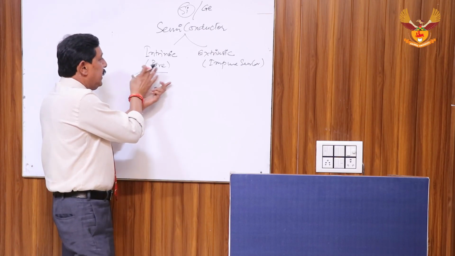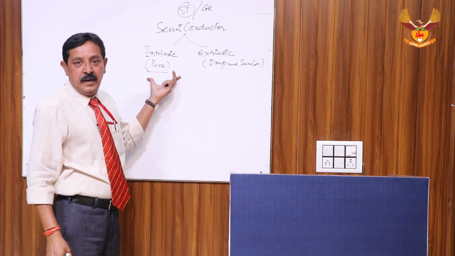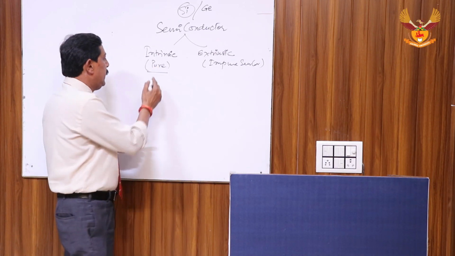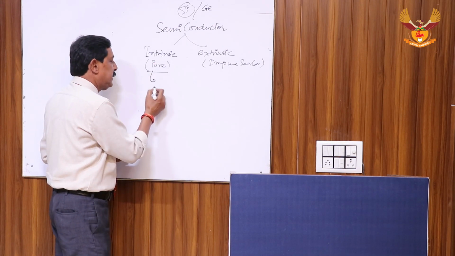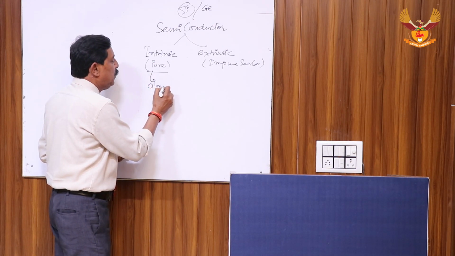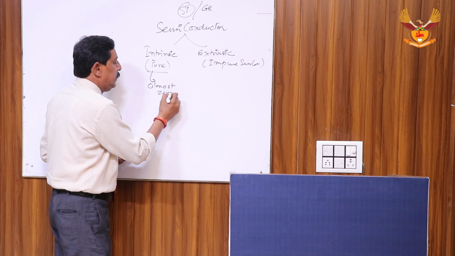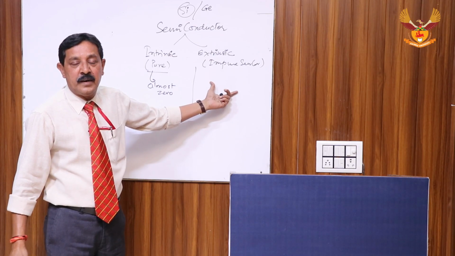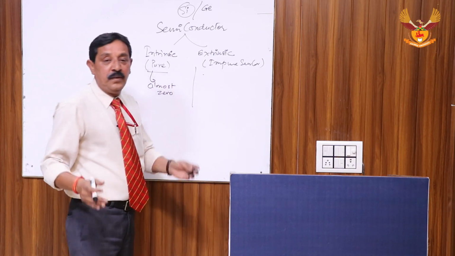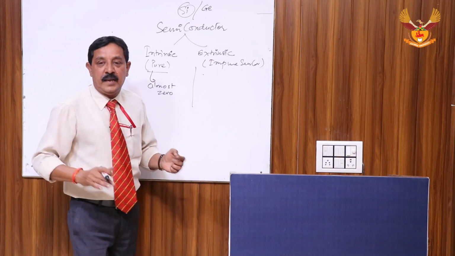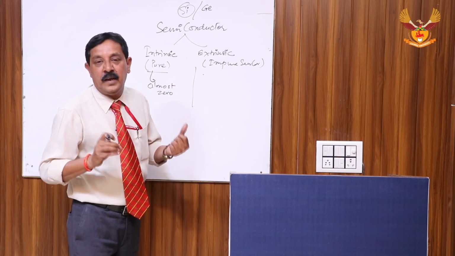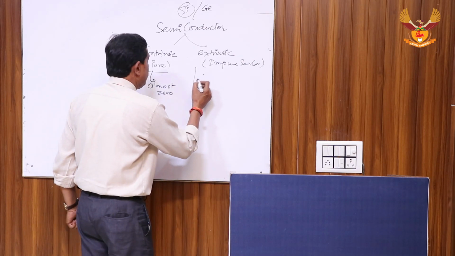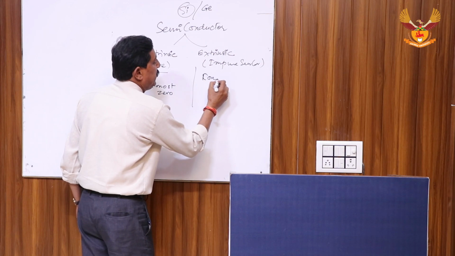For conductivity, the conductivity of intrinsic semiconductor is almost zero, while the conductivity of extrinsic semiconductor is more than that of a conductor under external forces or external energy.